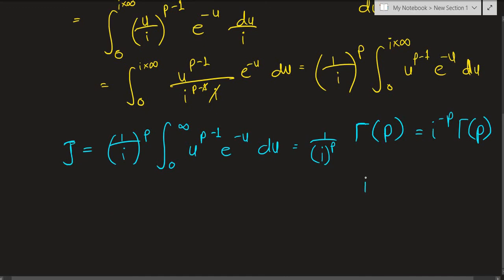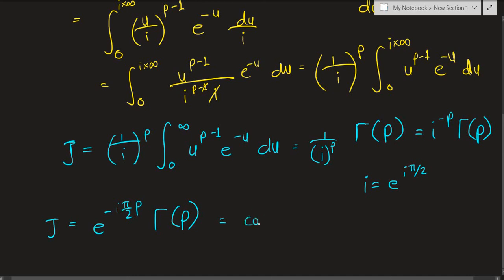But now remember that i can be written as e to the i pi over 2 using Euler's formula, so we can plug that in. So now j becomes e to the negative i times pi over 2, but still multiplied with a p, times the gamma of p. Now you can write Euler's formula in terms of sines and cosines.